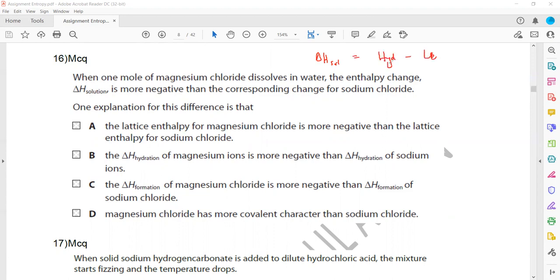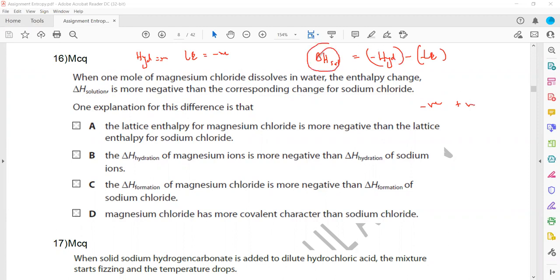minus the lattice. But both hydration energy and lattice energy are negative, both are exothermic. So when we substitute the values, hydration energy will be negative and lattice energy negative, so it will be positive, because minus minus becomes plus.